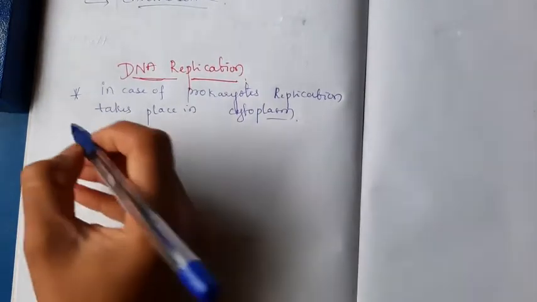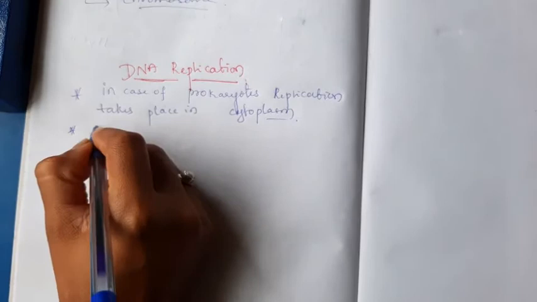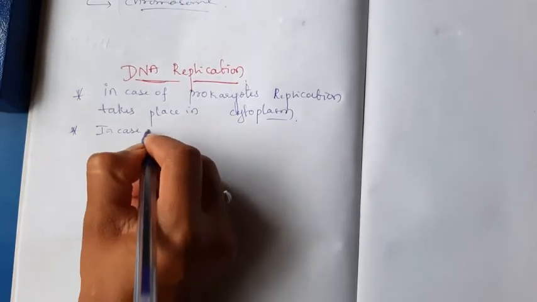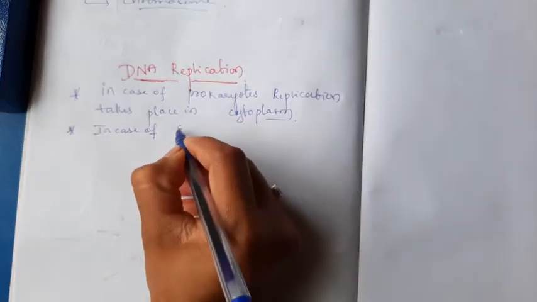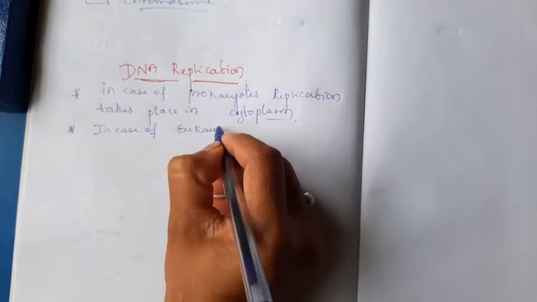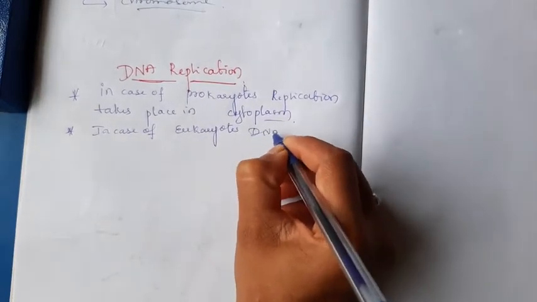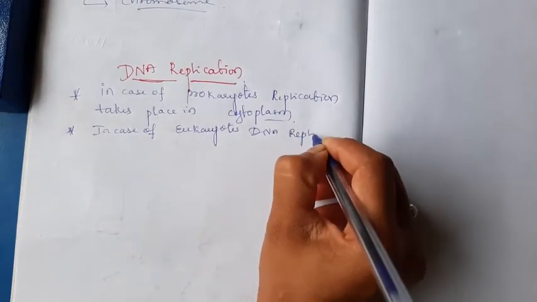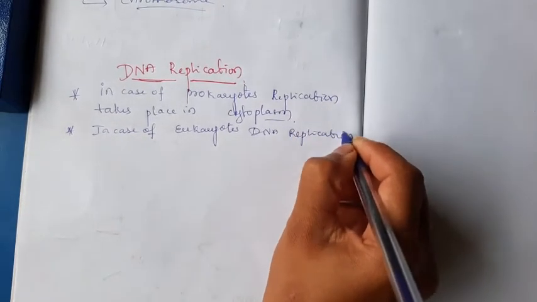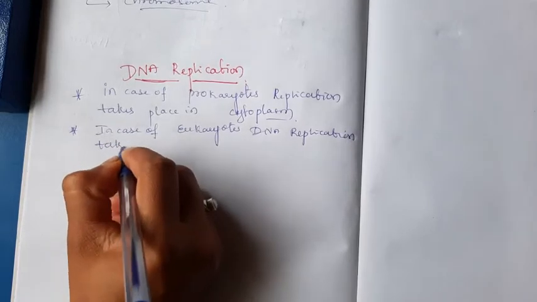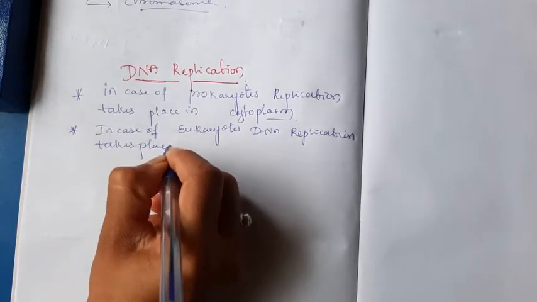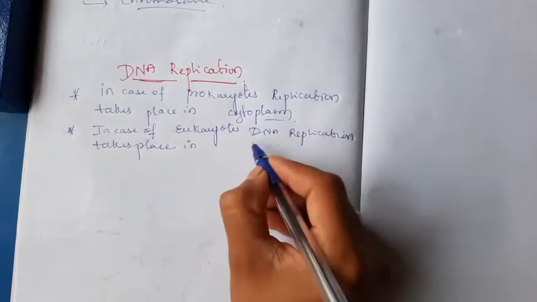Okay. Then in case of eukaryotes, DNA replication takes place in the nucleus,